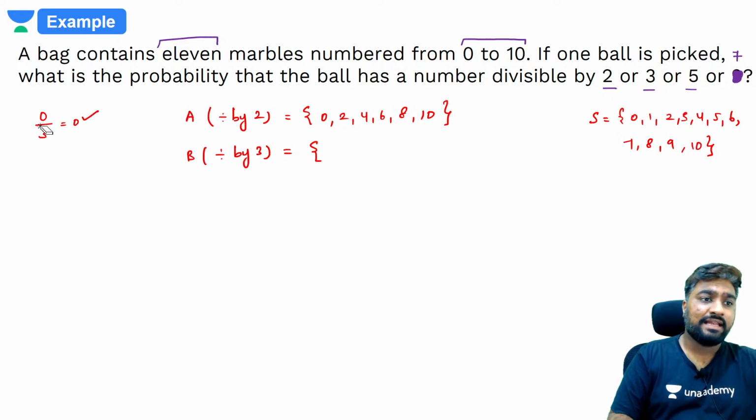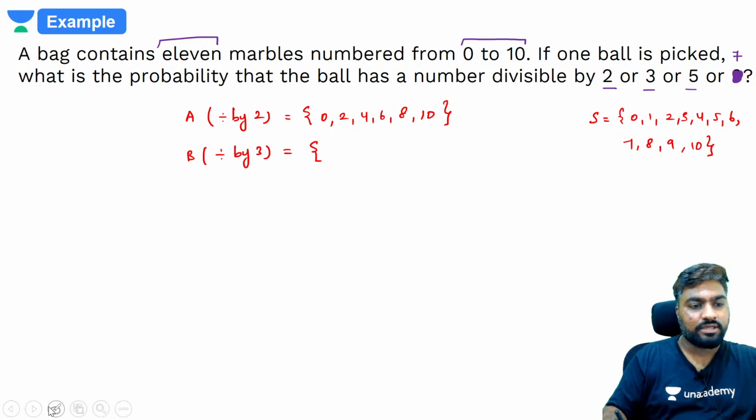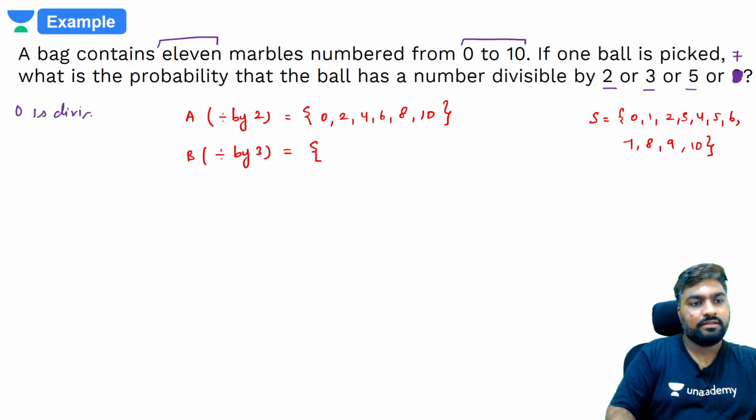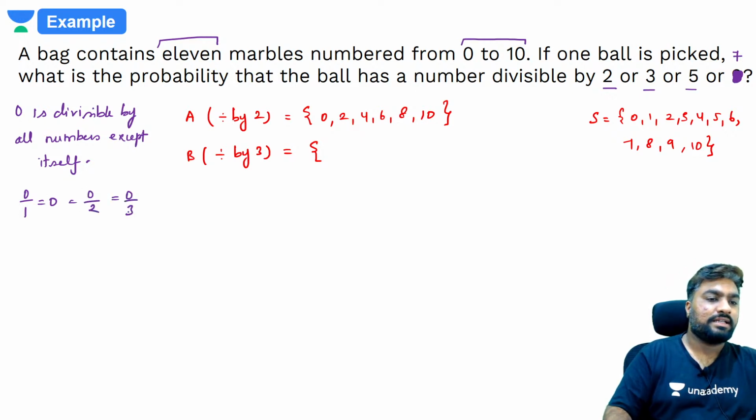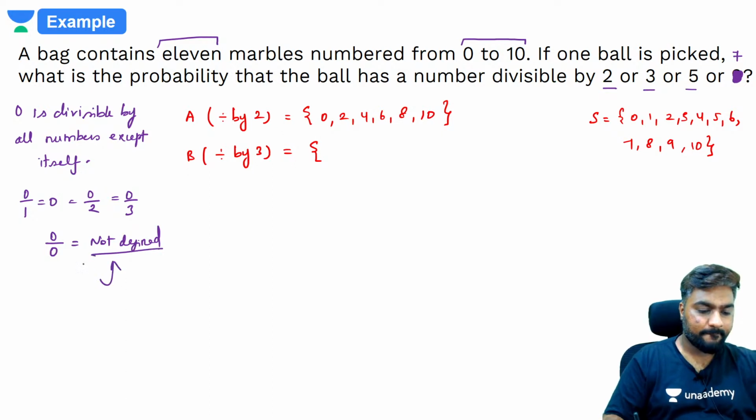0 is divisible by any number except for itself. Please notice this. ये ध्यान में रखो. 0 is divisible by all numbers except itself. 0 by 1 is 0. 0 by 2 is also 0. 0 by 3 is also 0. But 0 by 0 is not defined. ठीक है? Yes. So 0 is divisible by 3.